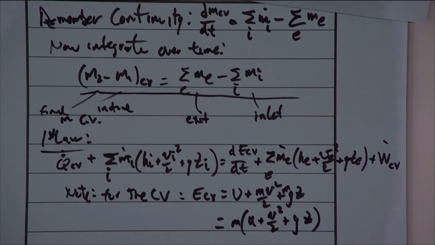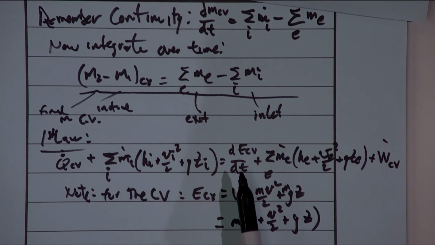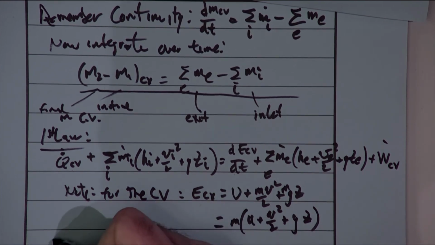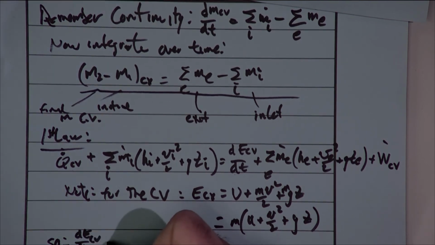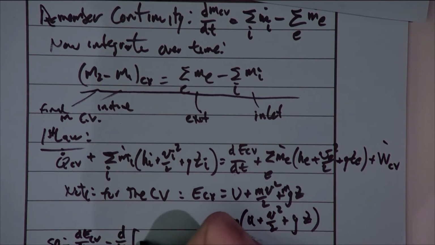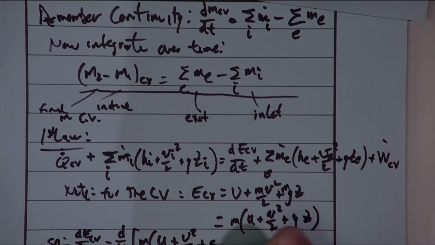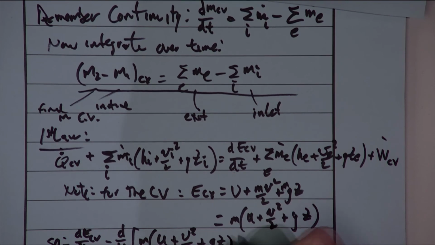And then what I would like to do is differentiate this. After all, this is going to have to go back into the first law equation above. So if we take the change in energy with respect to time for that control volume, we get d by dt of the mass times the internal energy plus kinetic plus potential.